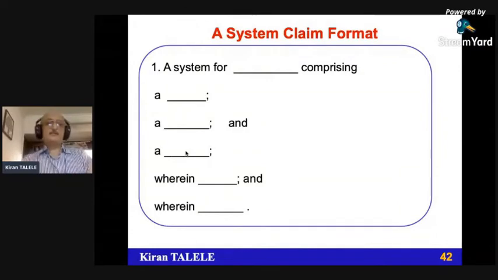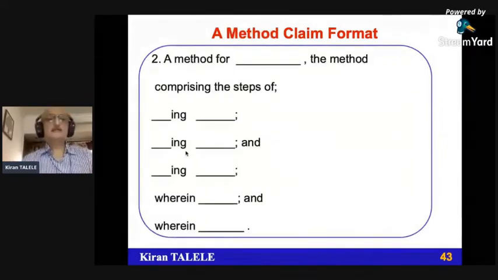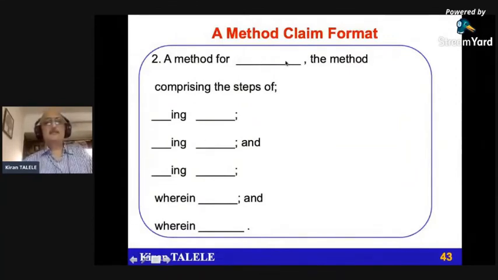When you read any patent, try to extract the information part by part. If it's a method, then normally it is a method for the title, the method comprising the steps. The method is always defined step by step. So the method comprising the steps of, normally written with words ending in -ing, like catching, providing, reading, writing, and then the function, whatever it is about to do.